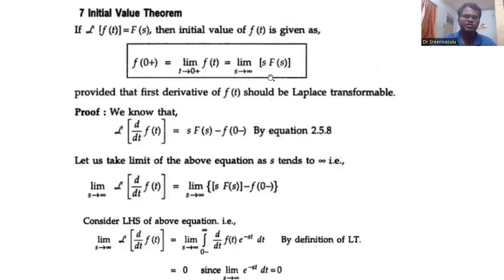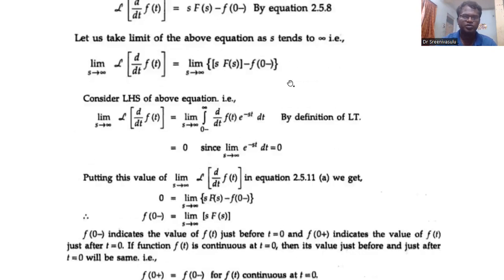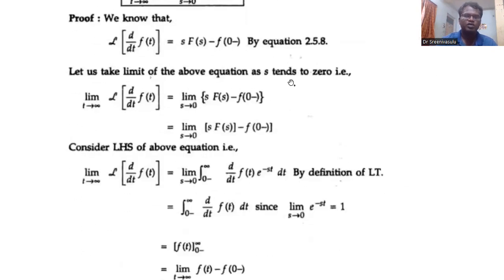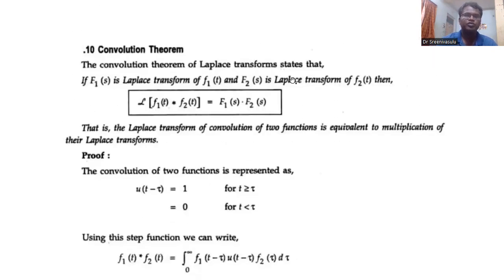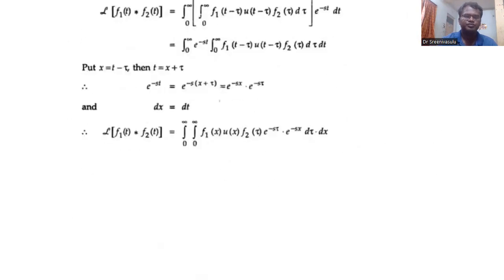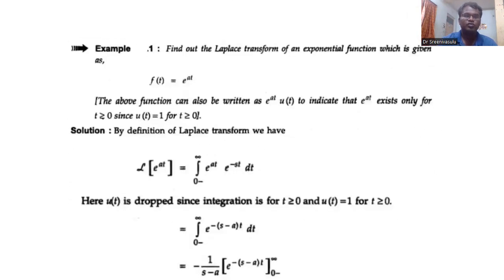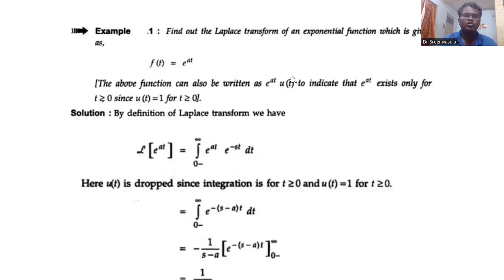Now next one is about some properties of Laplace transform. Now, you see a problem on this Laplace transform.